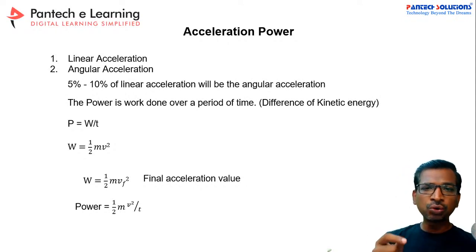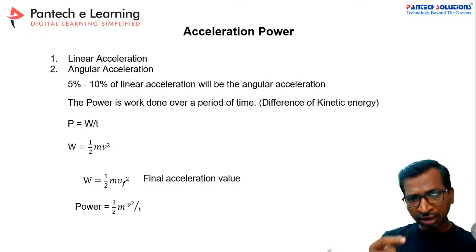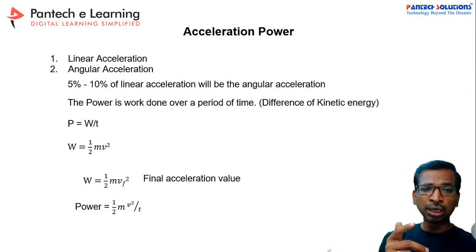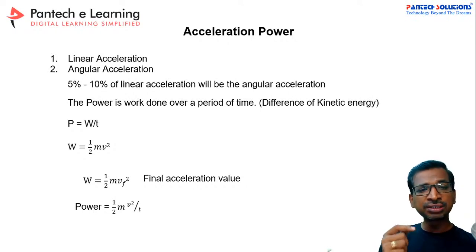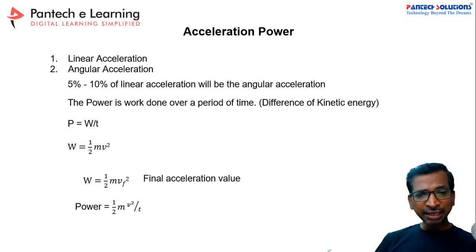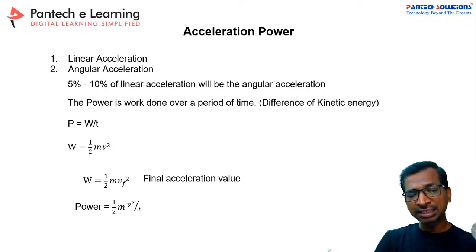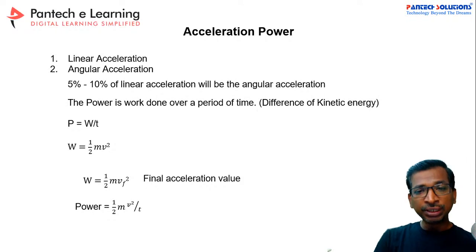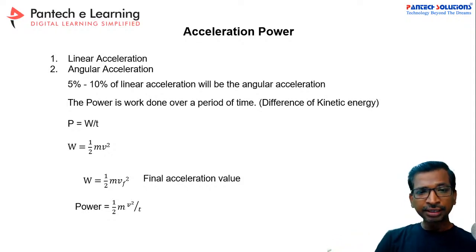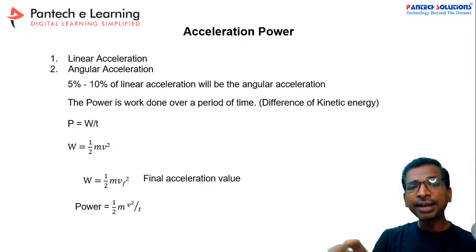For that, you have to ensure the acceleration power, the power required to achieve the maximum speed in the acceleration time. You should have two accelerations: linear acceleration and angular acceleration. Due to gravitational acceleration, a factor gets added. You can directly take 5 to 10% of the linear acceleration as the angular acceleration.